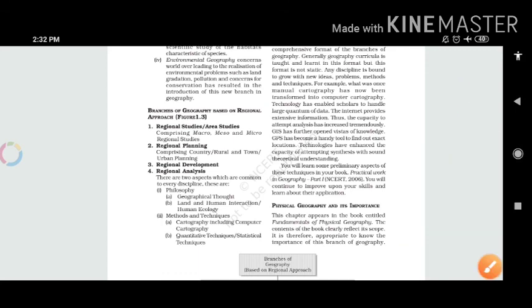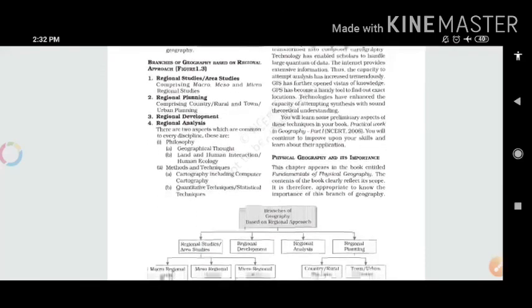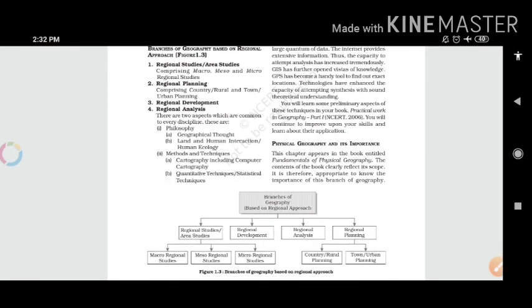So it is a study layer by layer. If we are discussing one particular district, then it is micro level. If we are studying one state, then it is meso level. And if we are talking on a nation basis, then it is macro level. Regional planning comprises country, rural, town, and urban planning. So actually this branch deals with geographical location.